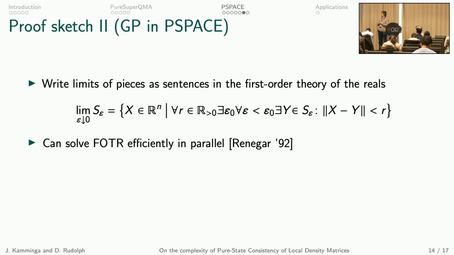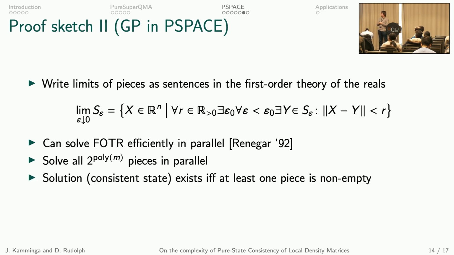It turns out that Renegar showed how to solve these first order theory of the reals sentences efficiently in parallel polynomial time. This gives us the ability to solve all 2 to the poly m pieces in parallel.